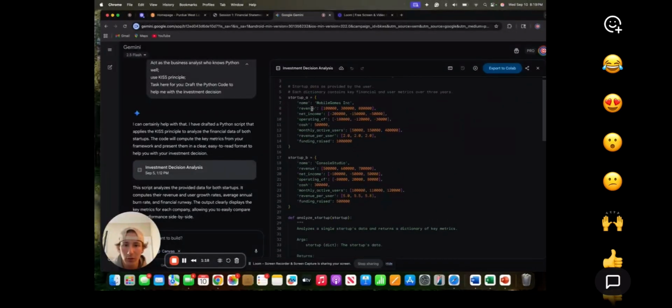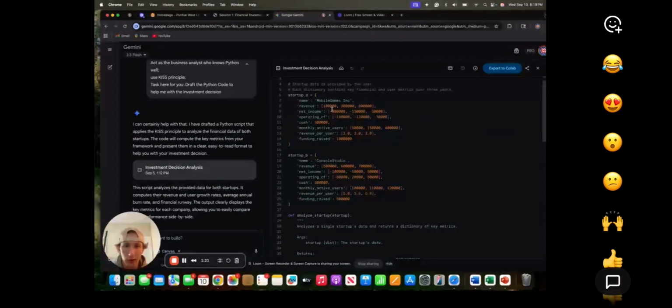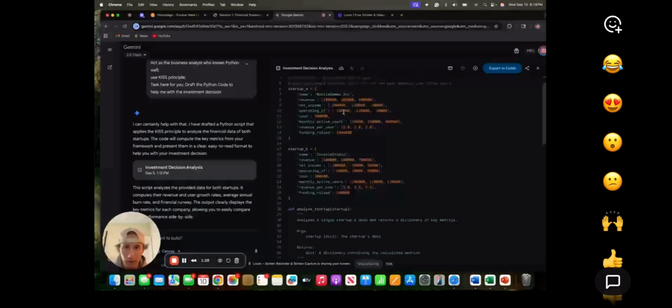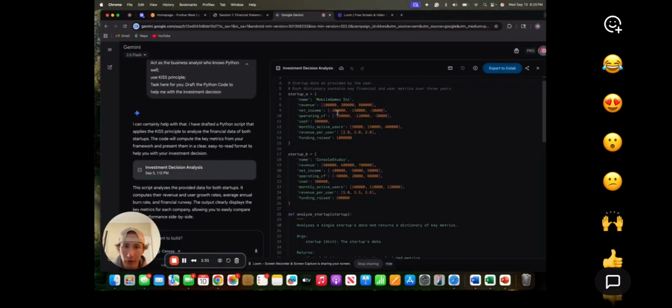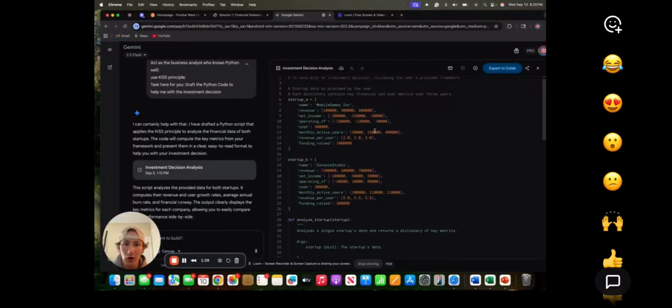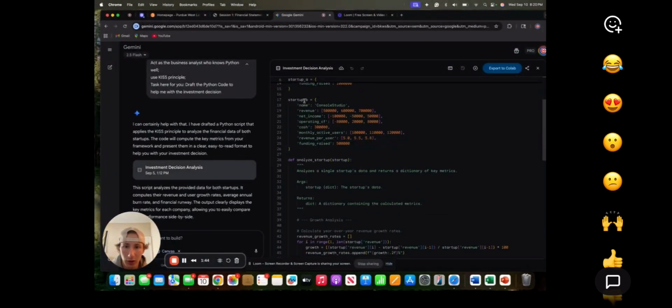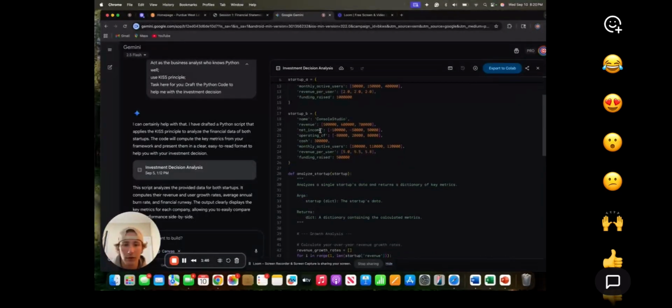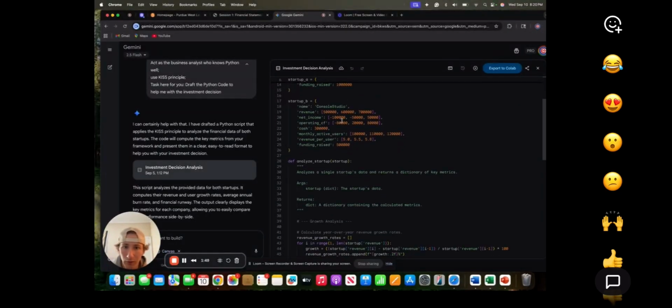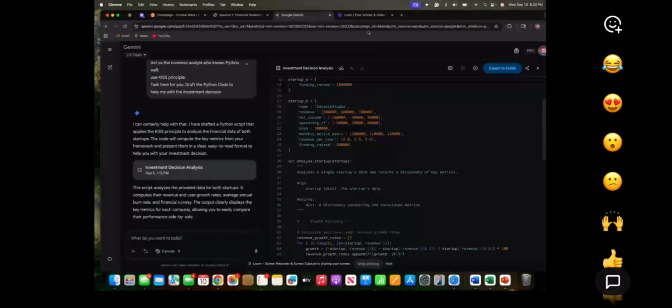We have startup A, which is the mobile games. It includes revenue for the first three years: year one, year two, and then year three. For startup A, it looks like it has a net income of minus 200,000, minus 150,000, minus 50,000. Looks like they have a net loss of income. If we look at startup B here, this is also the information that they gave us. We have a net income of negative 100,000, negative 50,000, and then for the third year we have 50,000.